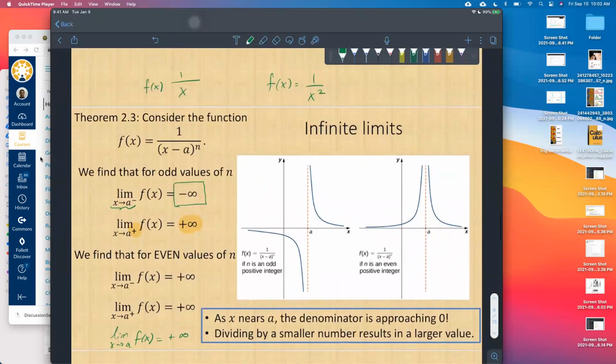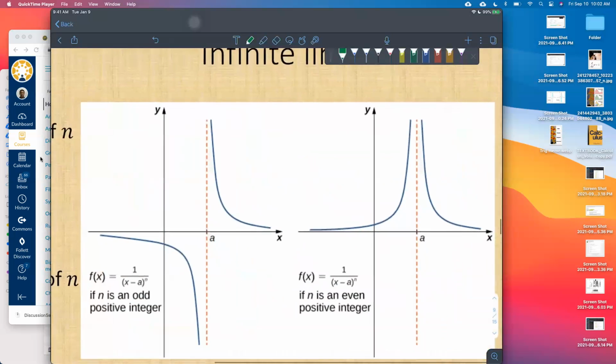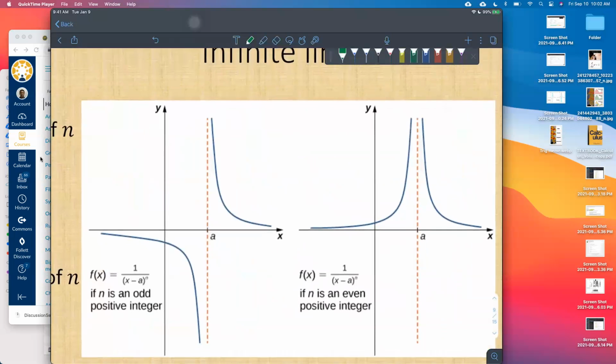So, something that I thought was kind of cool: what do we call that red vertical line there? You've seen those before. Anybody remember what those are? An asymptote. Yeah, this is a vertical asymptote.